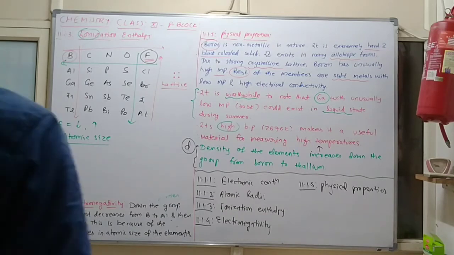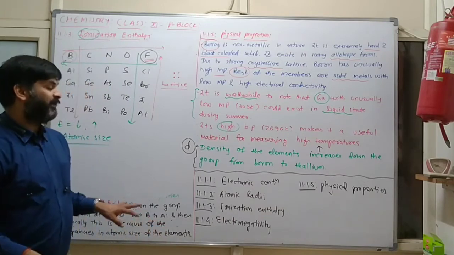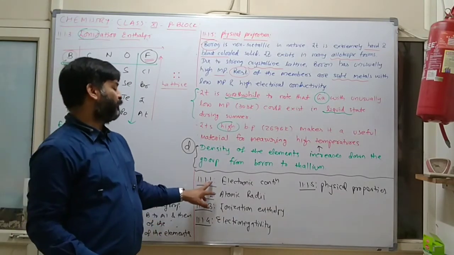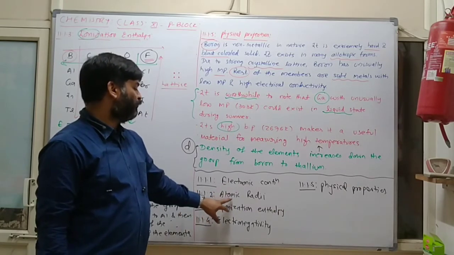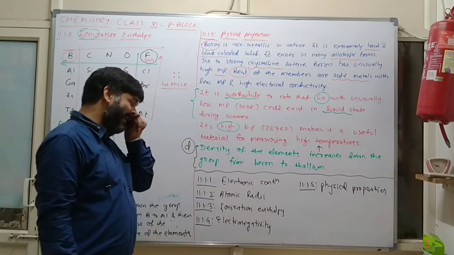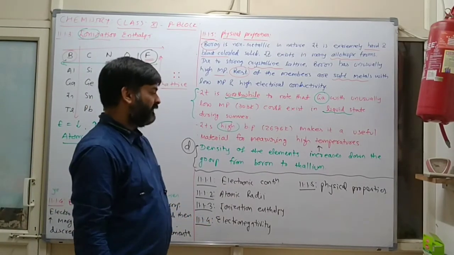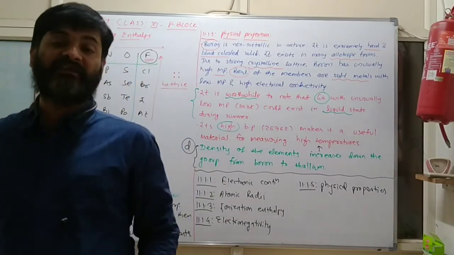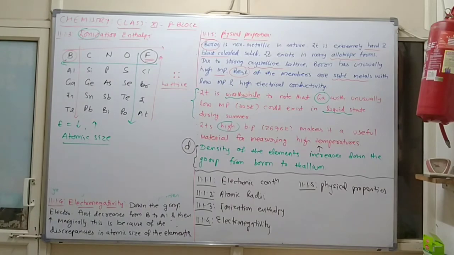In this way, in the case of the P block, we have already completed the introduction, then 11.1.1 electronic configuration, 11.1.2 atomic radii, 11.1.3 ionization enthalpy, 11.1.4 electronegativity, and 11.1.5 physical properties. And now the next topic we will discuss is chemical properties. Correct?